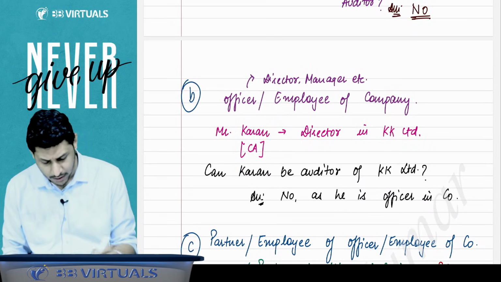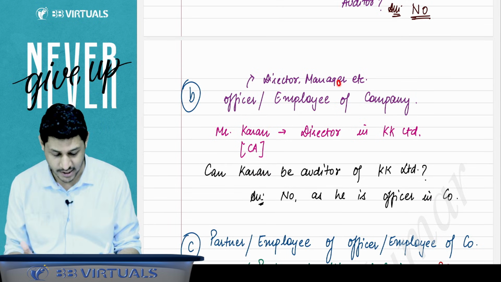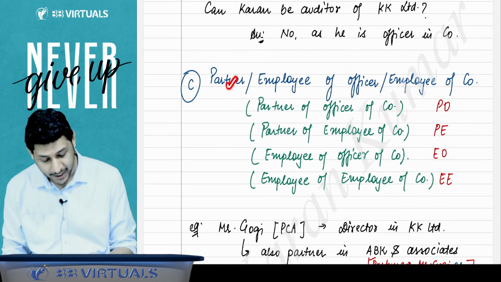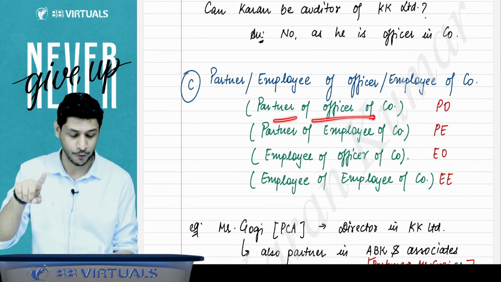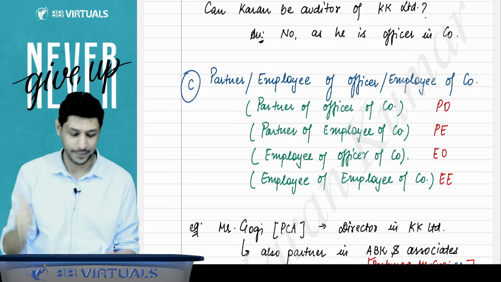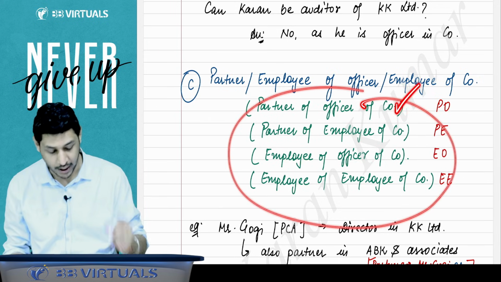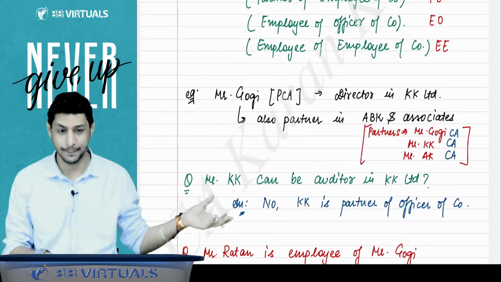Then, the officer or employee of the company. Officer means, for example, director or manager of the company. An employee of the company cannot be the auditor of the company. Then partner or employee of the officer or employee of the company. It means partner of an officer of the company, partner of an employee of the company, employee of an officer of the company, employee of the company. These people are not allowed. These are disqualified to be the auditor of the company. Then I have given two examples. You can read them as well.